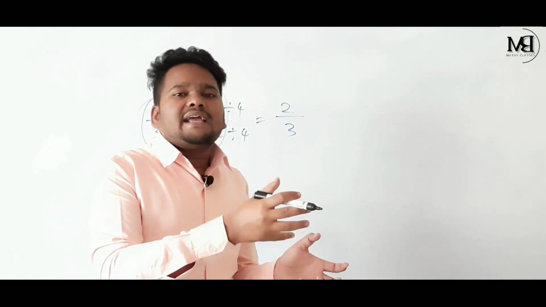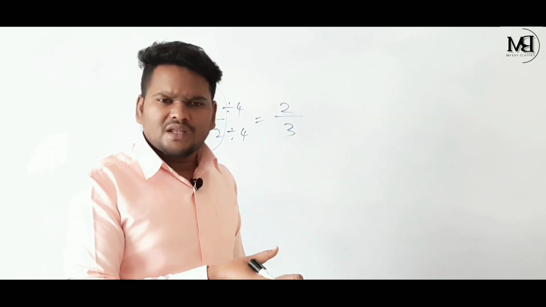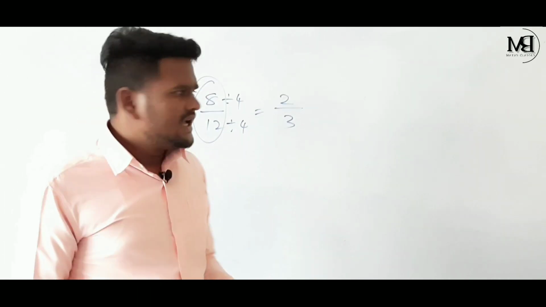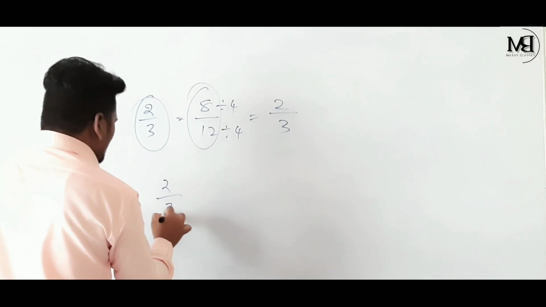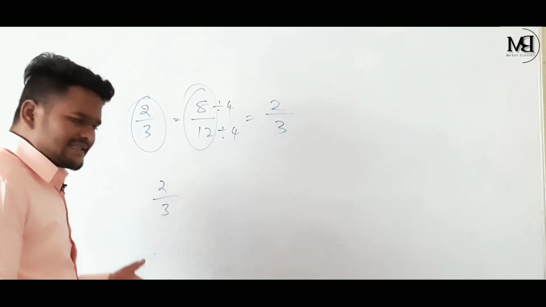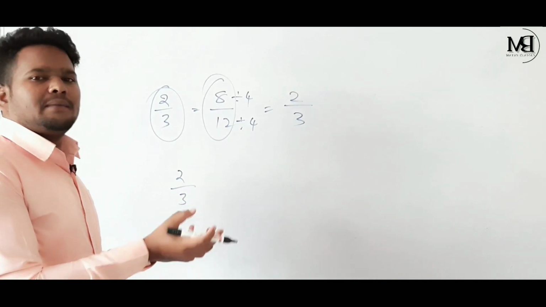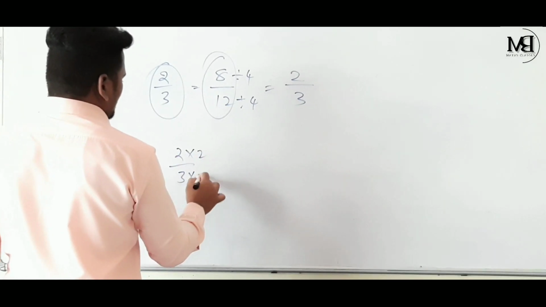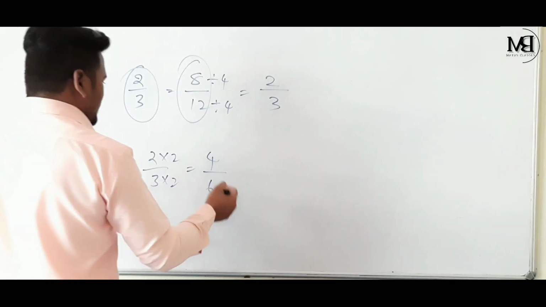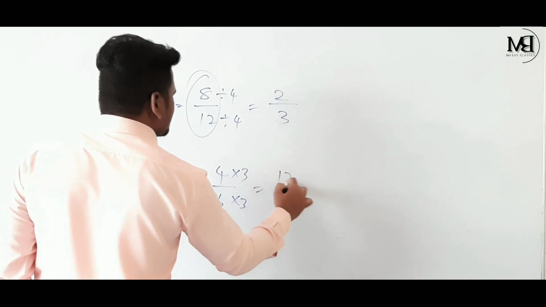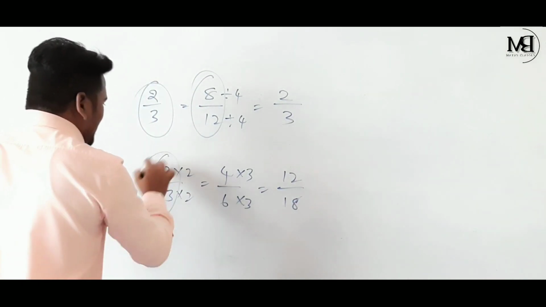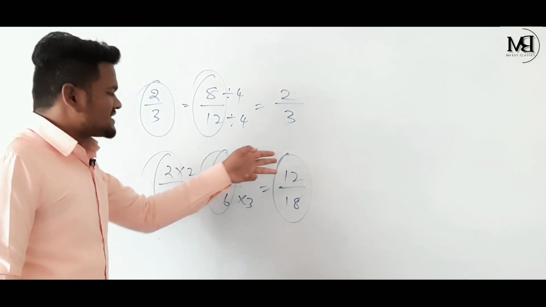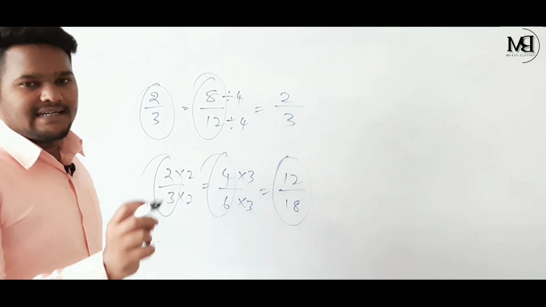So when do we multiply, and when do we divide? If the given rational number is in its simplest form, we have to multiply. If the given rational number is not in its simplest form, then we have to divide, that's it. If I take the same 2 by 3, here 2 comma 3 are co-prime numbers, 2 by 3 is in its simplest form, so we have to multiply the numerator and also the denominator by the same number. Let's multiply by 2, now 4 by 6. Next multiply by 3, no problem, 4 3s are 12, 6 3s are 18. Now 2 by 3, 4 by 6, 12 by 18 are equivalent rational numbers.